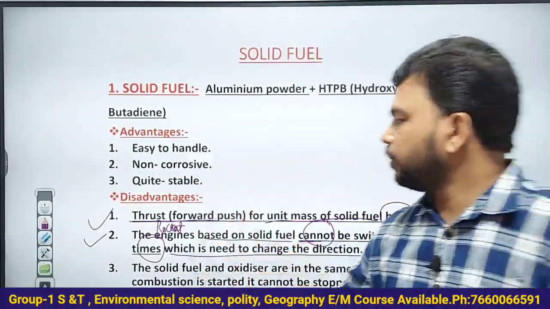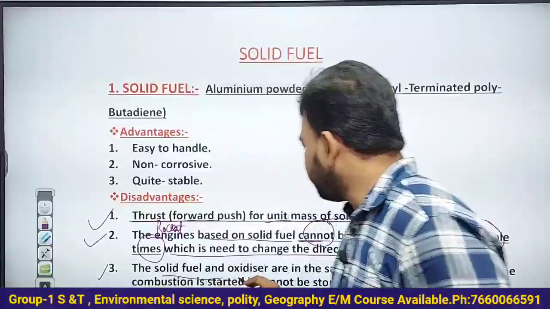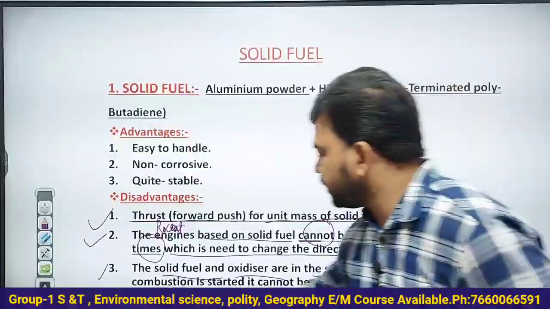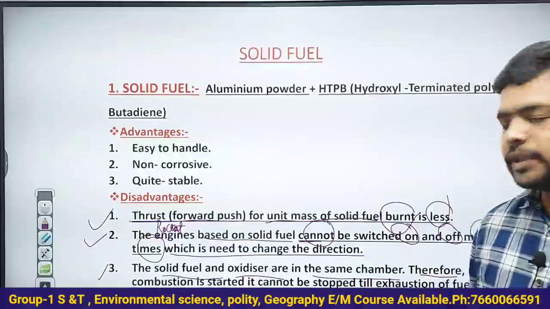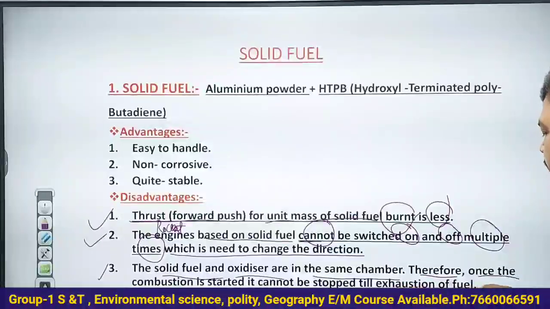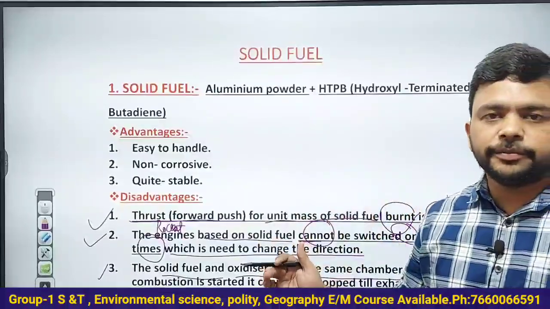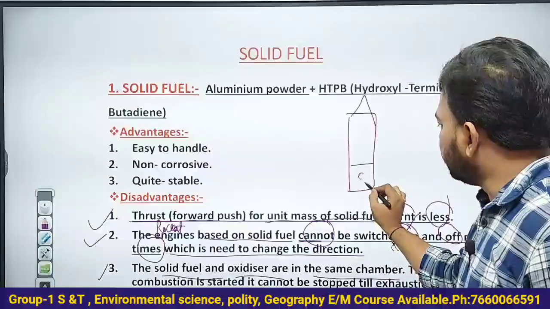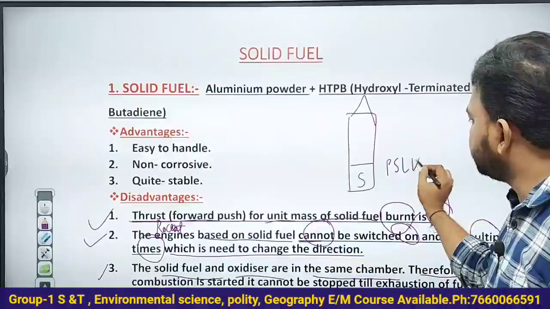Just see the third point, the disadvantage. The solid fuel and oxidizer are in the same chamber. Therefore, once the combustion of solid fuel is started, it cannot be stopped until the exhaustion of the total fuel. That means in the PSLV, there is a solid stage and a liquid stage.